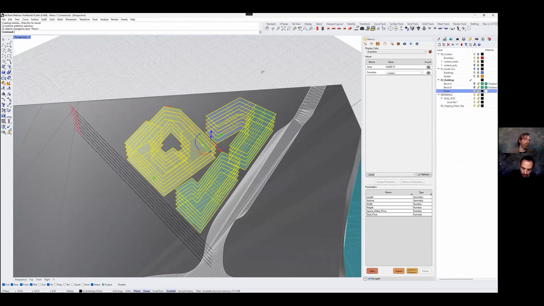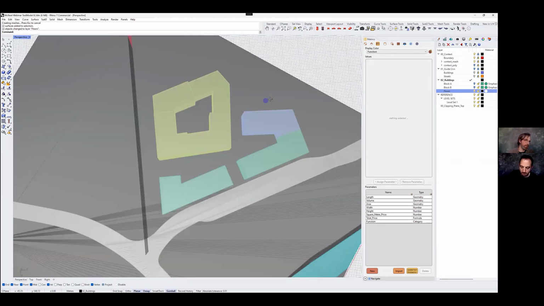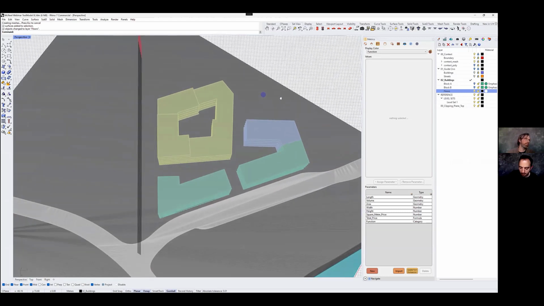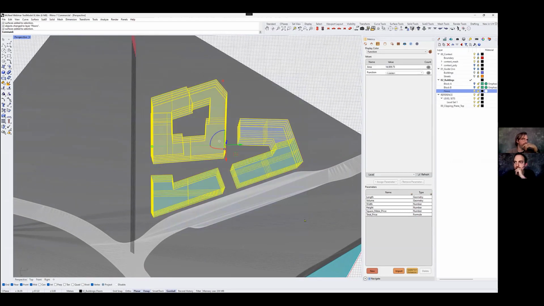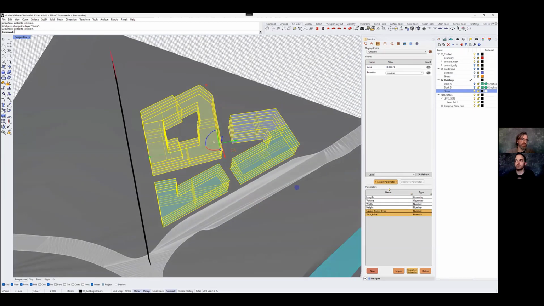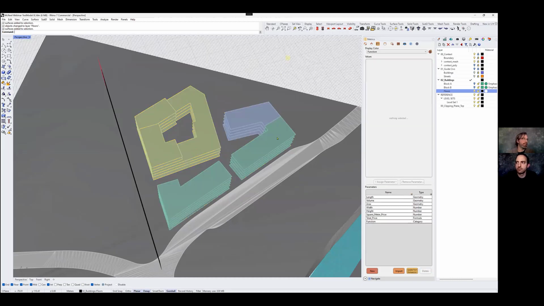So you see that they inherited the parameter values from their hosts, their volumes. And these are the floor slabs we will be using for the next step. While I remember it, I'm gonna add those two parameters to the objects.